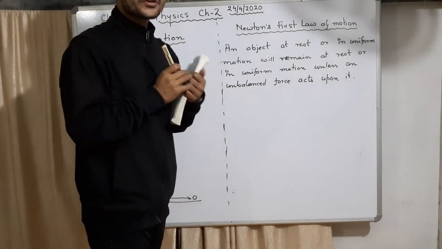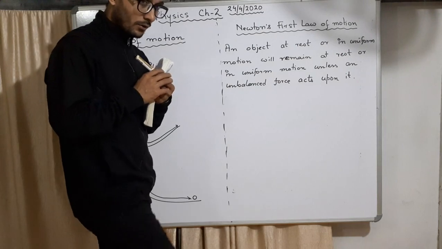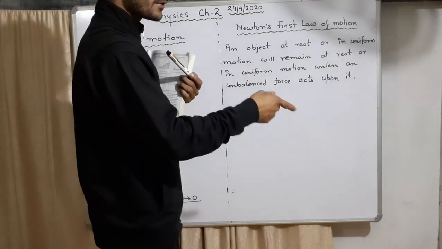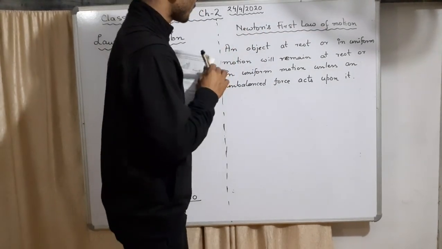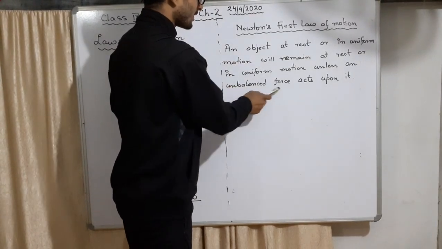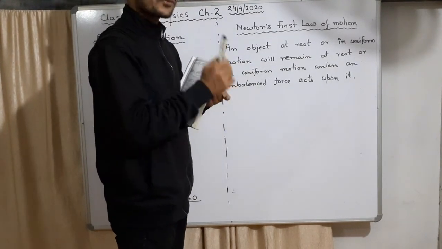Then why does the object stop after some time? If you kick one ball, after some time it will stop. You know that. That means what? What is that force which is acting? Unbalanced force. It is the friction which is acting.